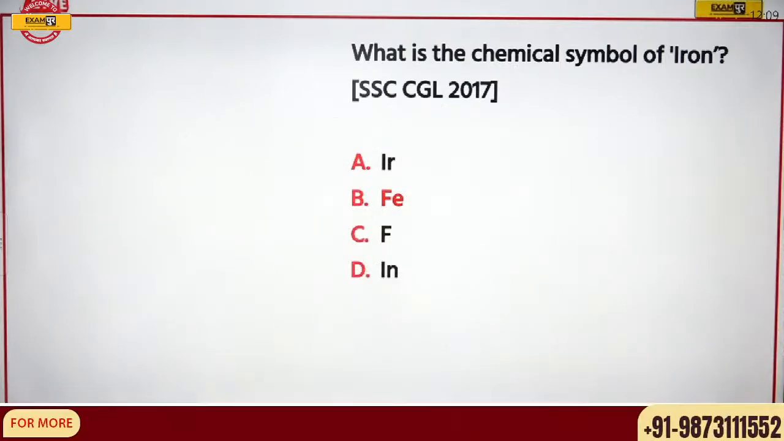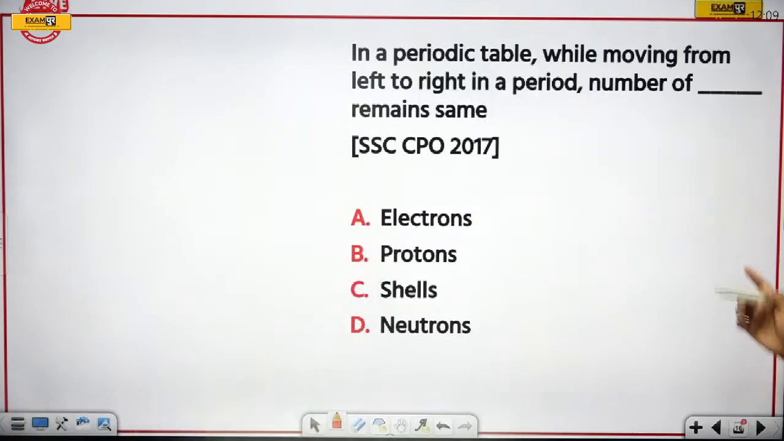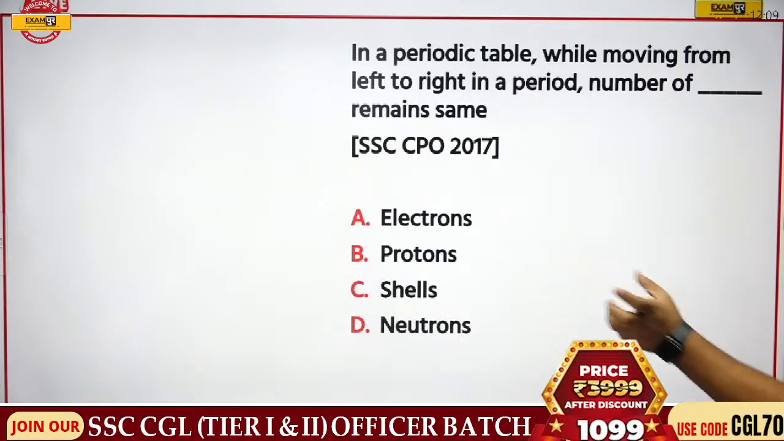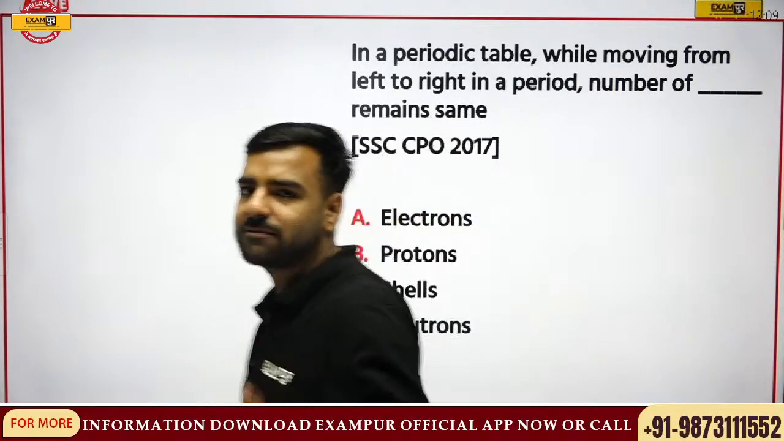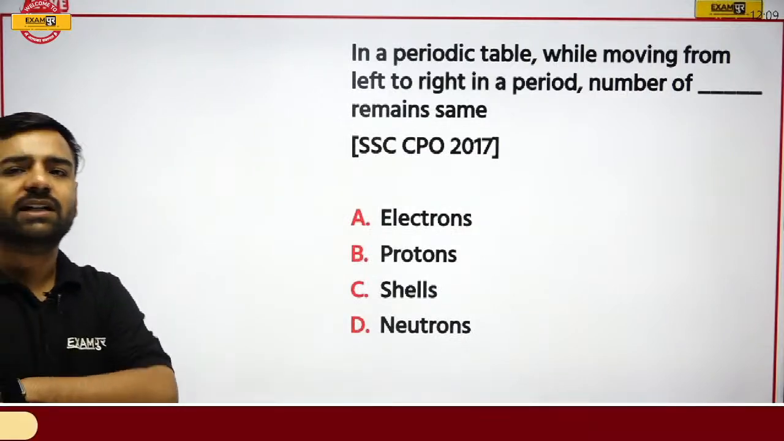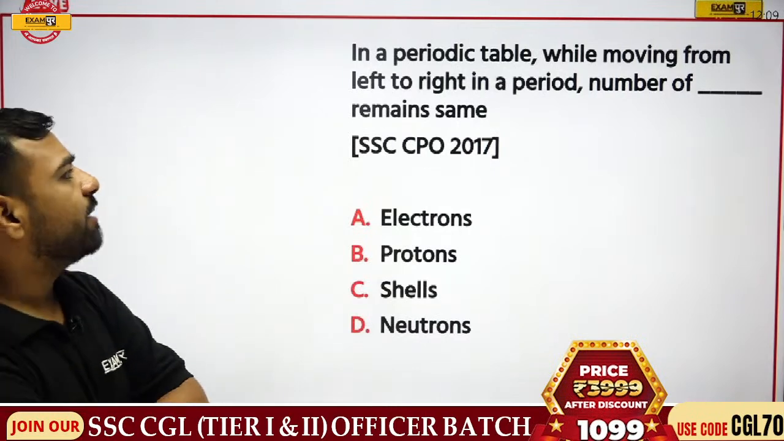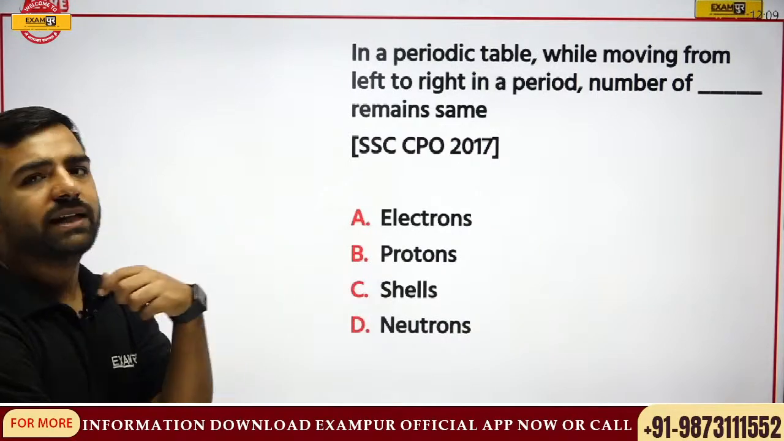Moving forward. So this is the periodic table. I'll explain other things. In a periodic table, while moving from left to right in a period, the number of dash remains same. Now, what is the answer? Then I'll explain this. This is from CPO 2017. What remains same in a periodic table when you're moving from left to right in a period?